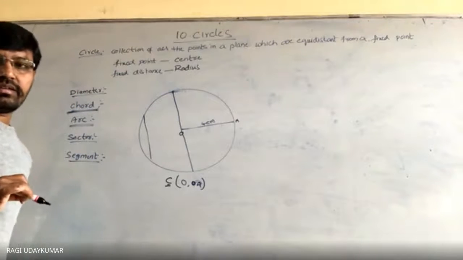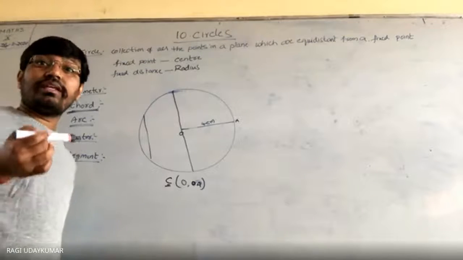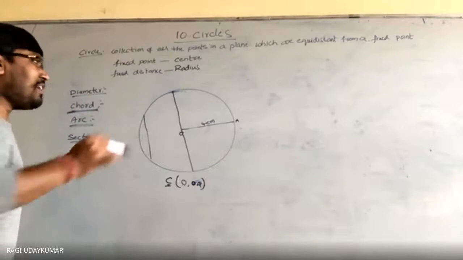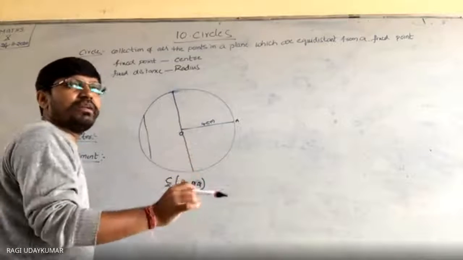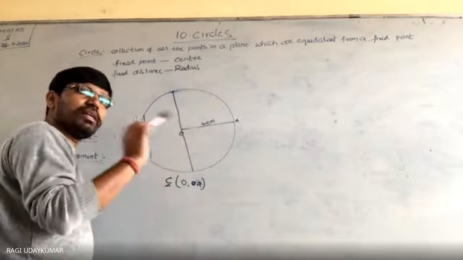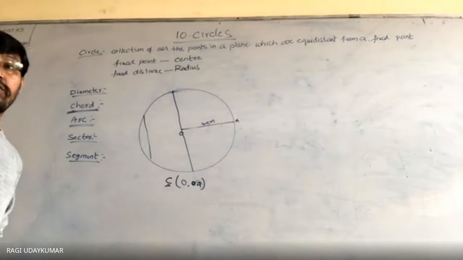Anyone? A line joining 2 points. Very good. A line joining any 2 points on the circle. Take 2 points anywhere, here and here, whatever it may be, and join them. That is a chord. And a chord will divide the circle into 2 parts.